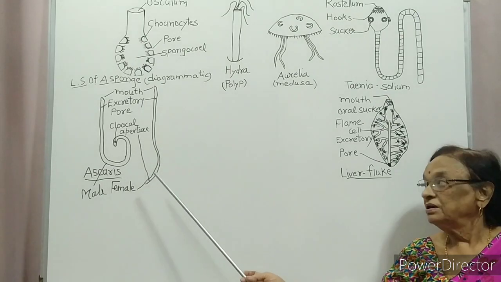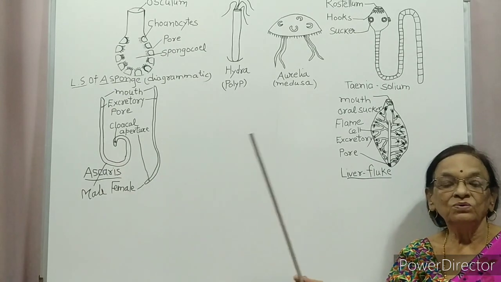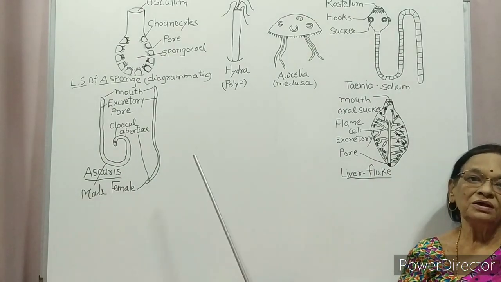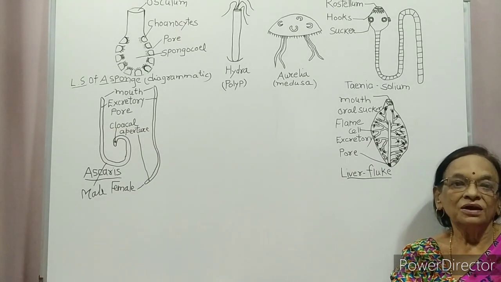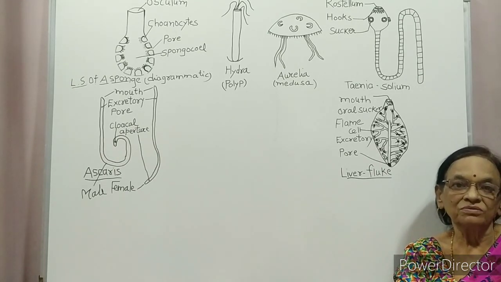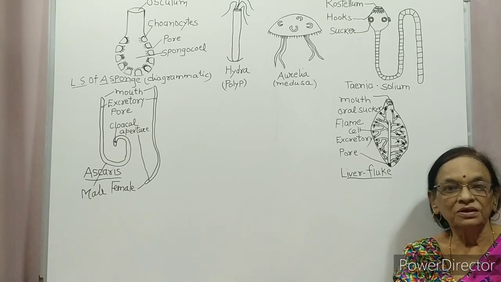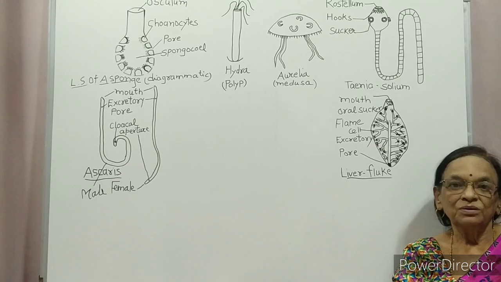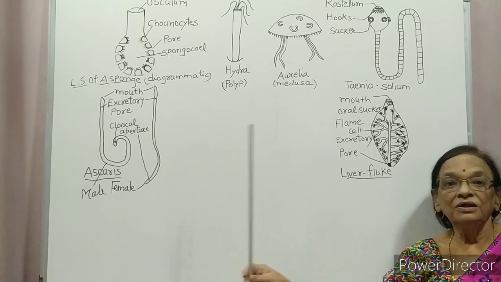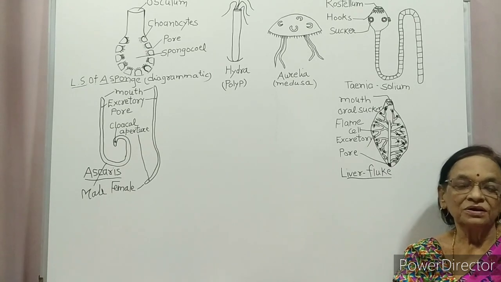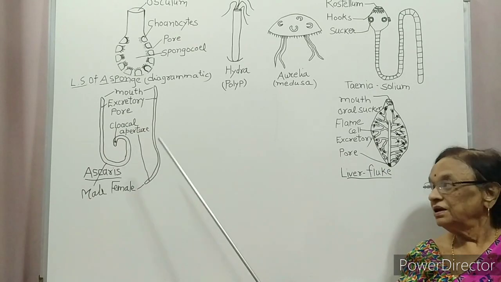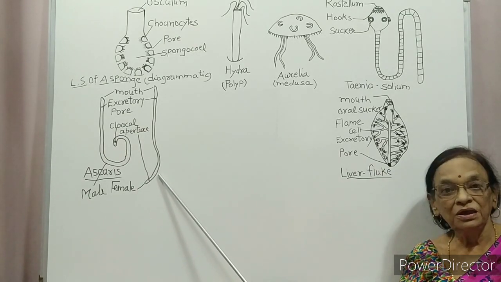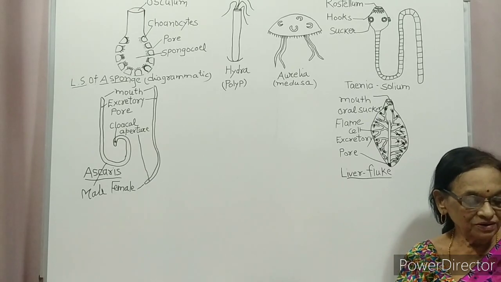These are the animals showing for the first time two different sexes, male and female. Before this phylum, we have seen animals are hermaphrodite, meaning the same animal has both male and female reproductive structures. But in this phylum, sexes are separate for the first time. Males have a curved tail and females are longer than males and have a straight tail.